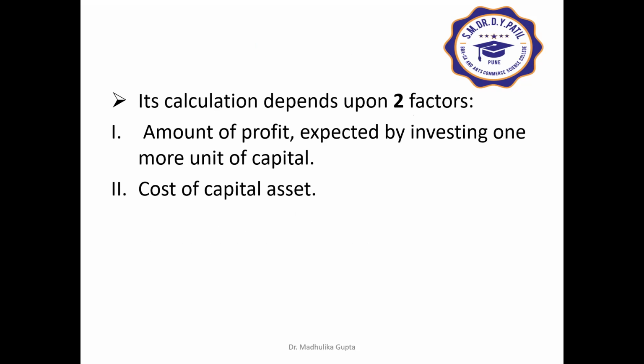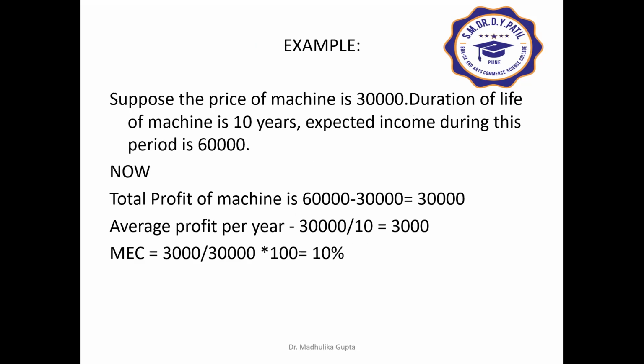Let me explain this with the help of an example. Suppose the price of the machine is 30,000, the duration of life of the machine is 10 years, and the expected income during this period is 60,000. So the total profit of the machine will be 60,000 minus 30,000, that is 30,000. Average profit will be found by dividing by the number of years. So MEC will be average profit divided by total cost, into 100. So marginal efficiency of capital will be 10%.